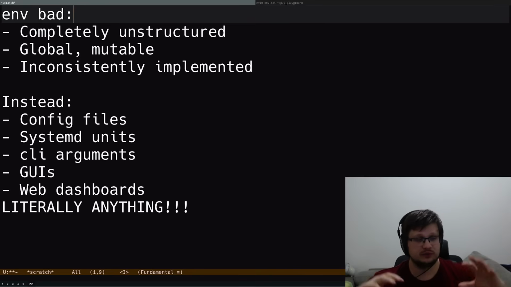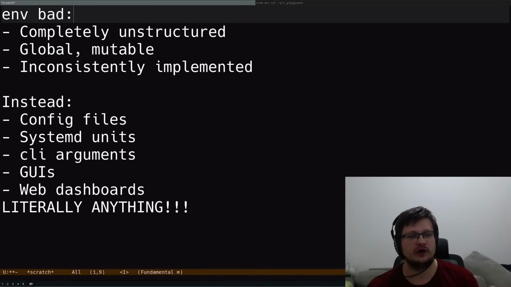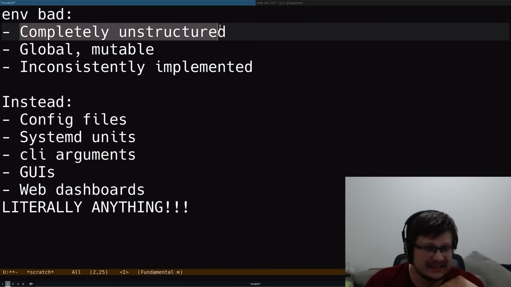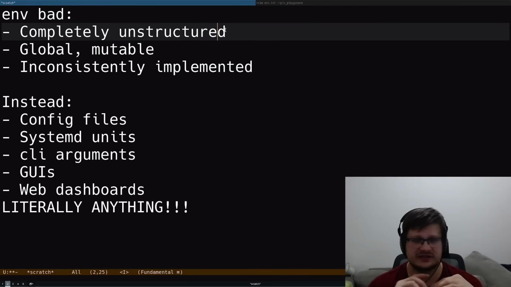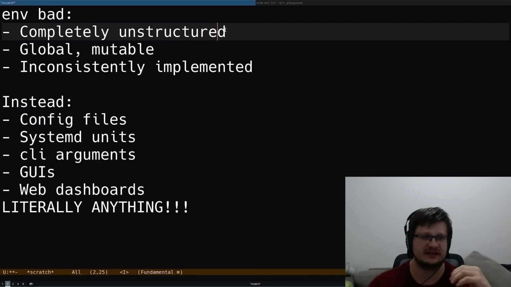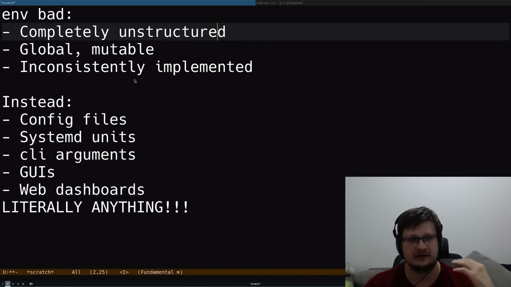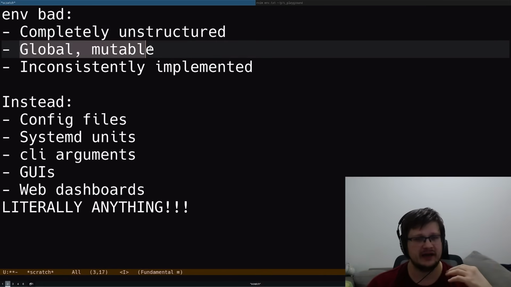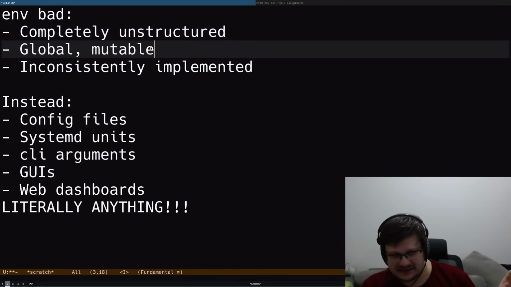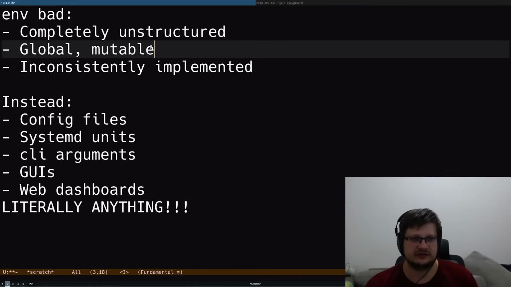I think you should put in a big effort to avoid using environment variables as far as you can go. They are completely unstructured. It's all just character strings that can contain absolutely anything. It is global and mutable. Anything can set them, anything can get them through an exposed libc interface.